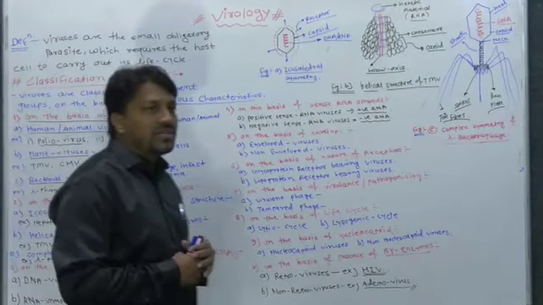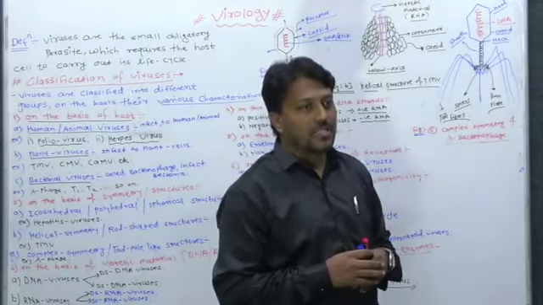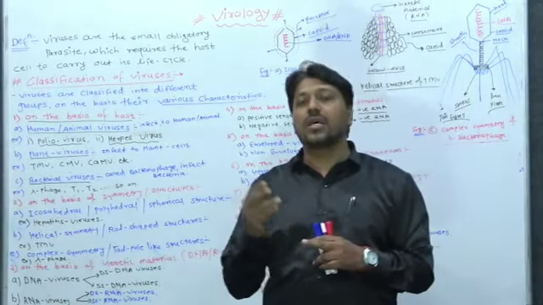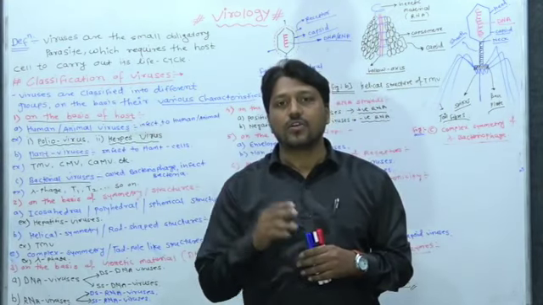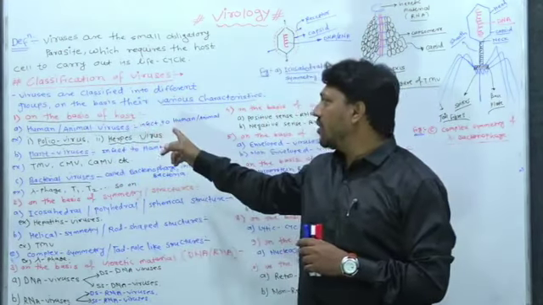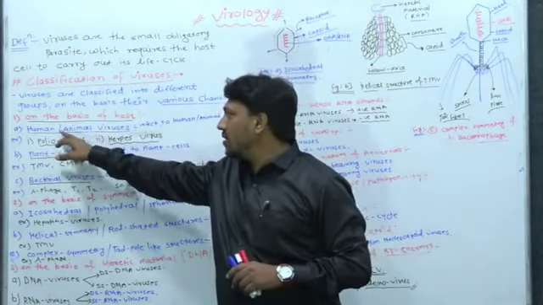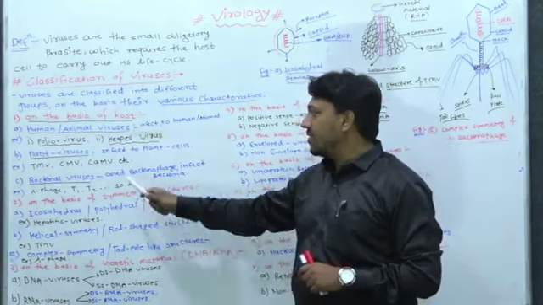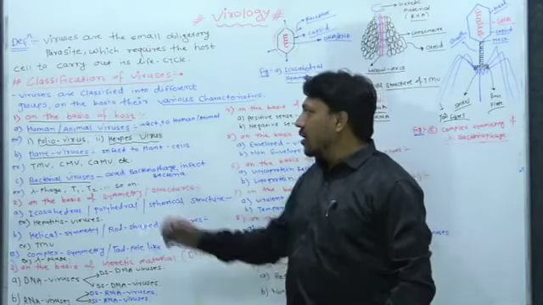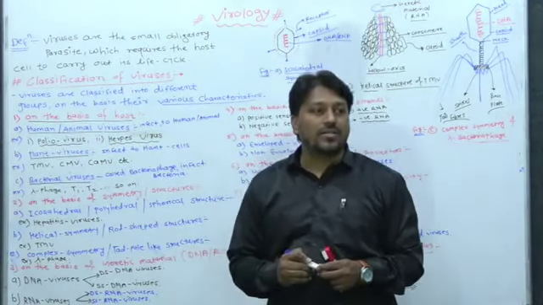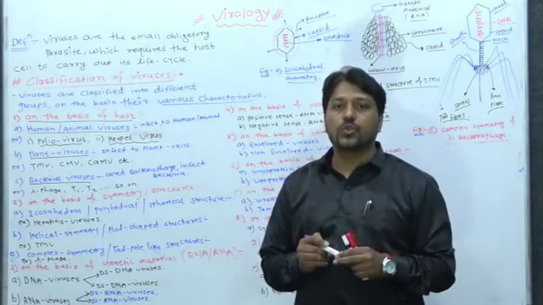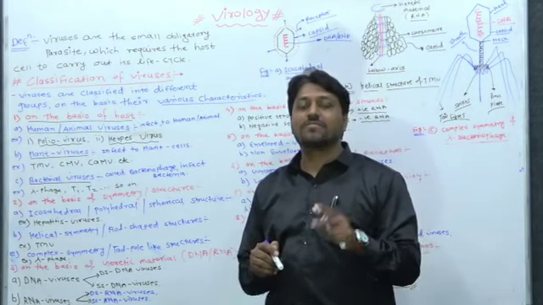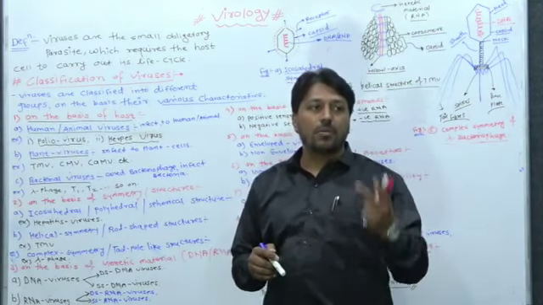On the basis of host, the viruses are classified as animal or plant viruses, and bacterial viruses or bacteriophages, or animal or human viruses. So first is the human or animal virus, second is the plant virus, and third is the bacterial virus. Human and animal viruses mostly infect human host cells, and cause a disease after the infection, after the pathogenicity.